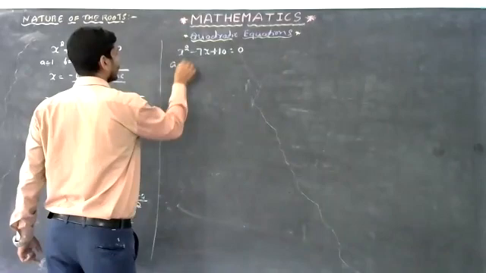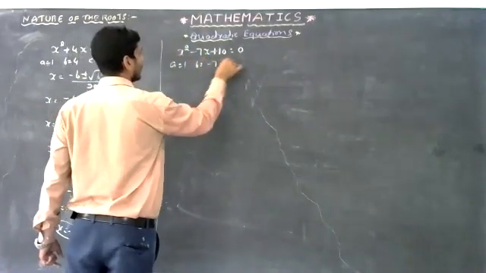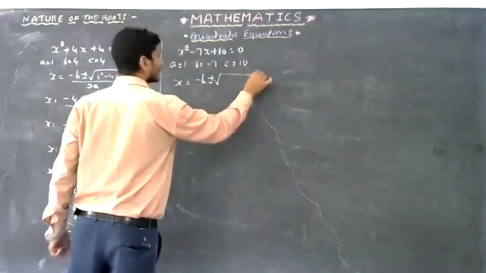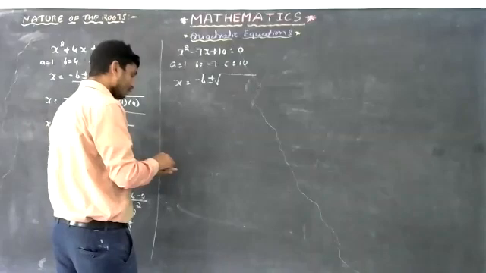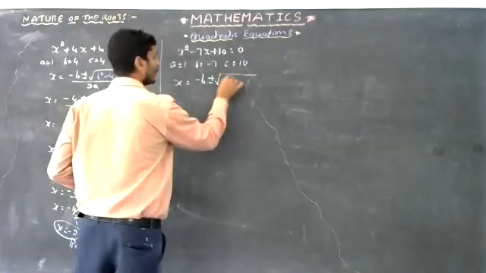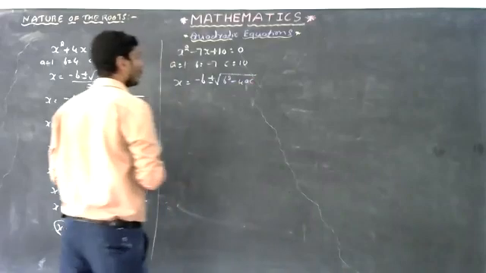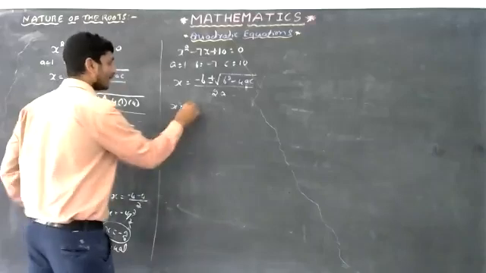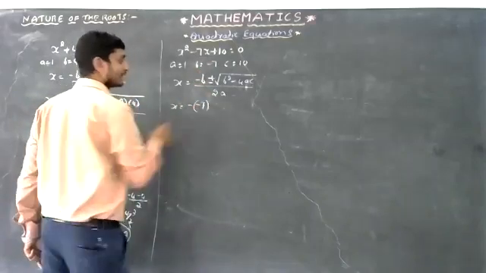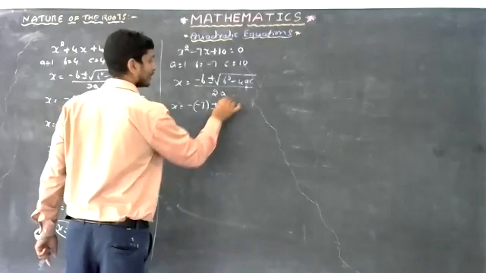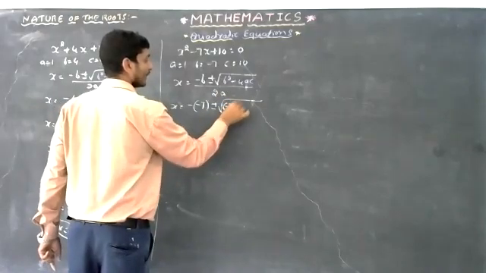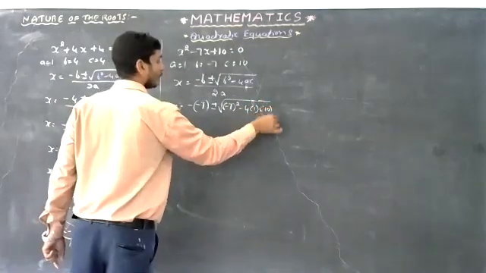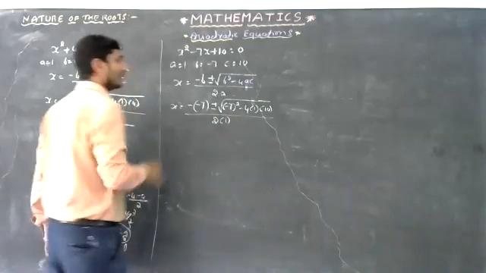Here a is 1, the coefficient of x square, b is minus 7 and c is 10. Use the formula: x is equal to minus b plus or minus square root of b square minus 4ac, whole divided by 2a. That is x is equal to minus, b means minus 7, two signs come, put bracket, plus or minus square root of b square, that is minus 7 whole square, minus 4 into a, which is 1, into c, which is 10, whole divided by 2 into a, which is 1.